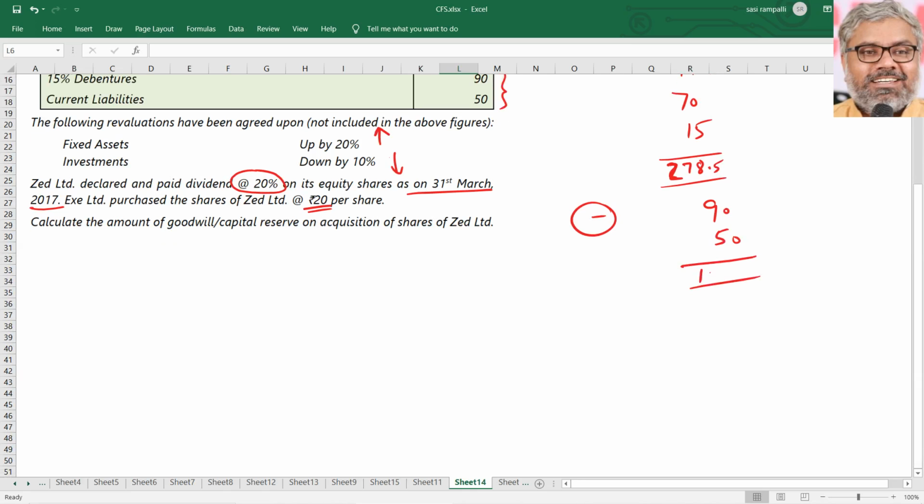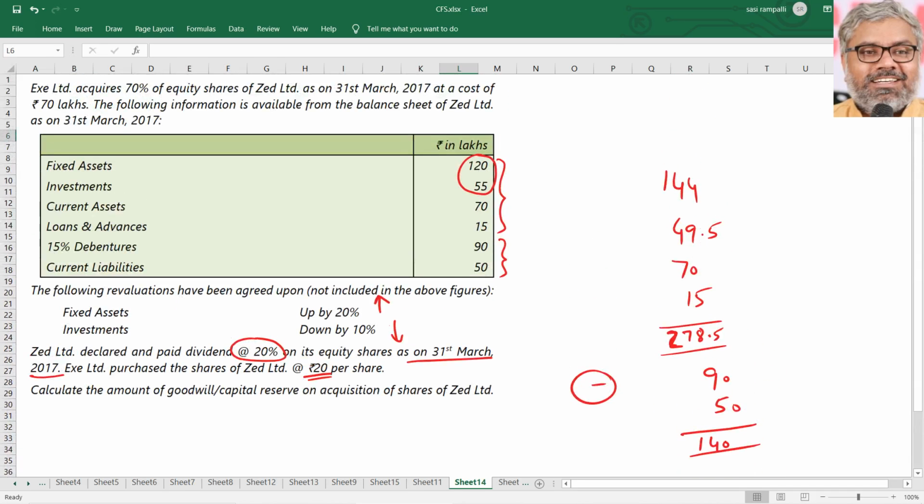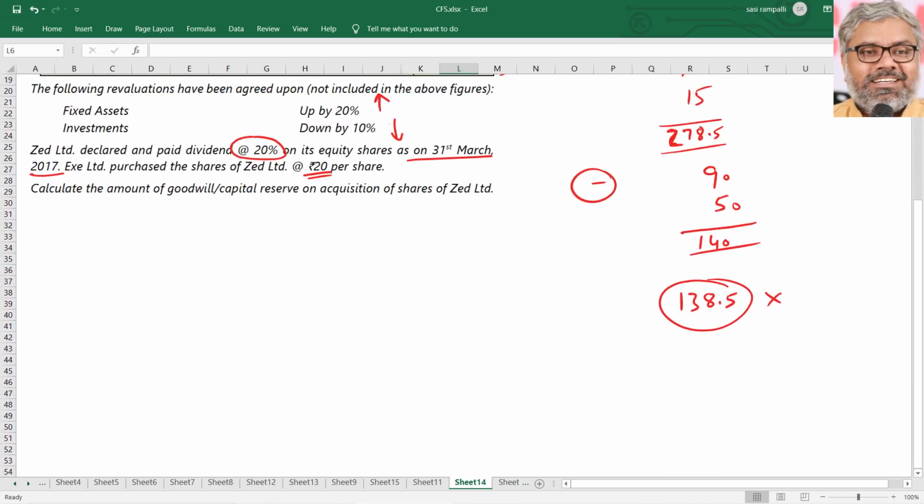This is 140, total of liabilities. So naturally, how much will be the net asset value of the subsidiary company on the date of acquisition? 138.5 lakhs. But that will not belong entirely to X Limited because it has acquired only 70% of it.